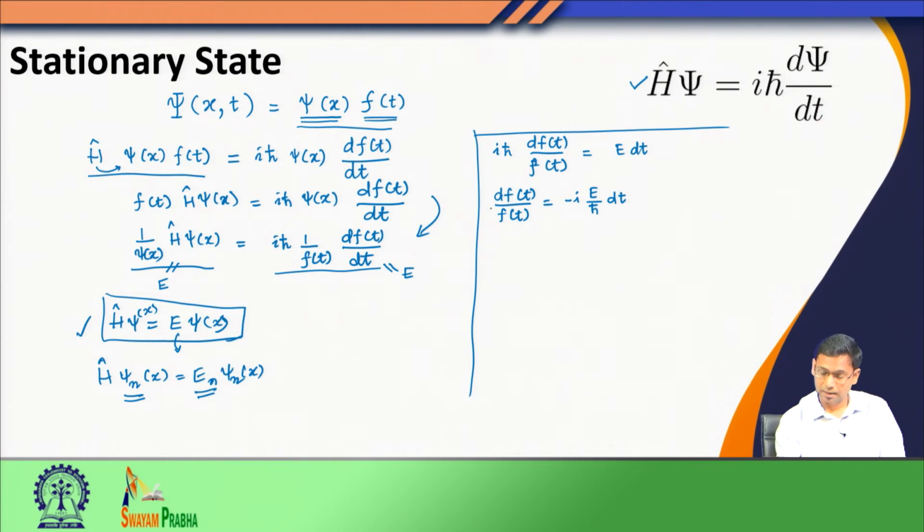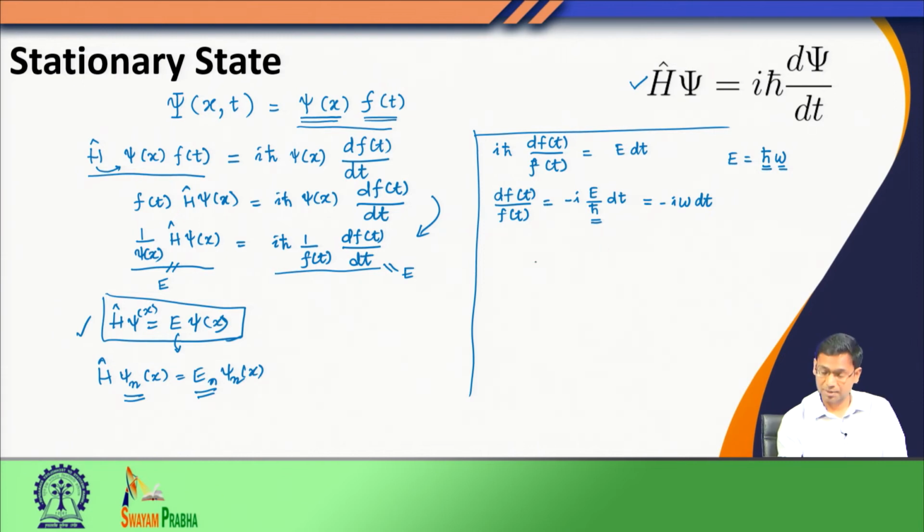Now I integrate both the left hand side and the right hand side, but before that let us look at this. What is E? We can express E as h bar omega. You have seen that h bar is a universal constant, and we express this in terms of the angular frequency omega. So, E by h bar is simply minus i omega dt.